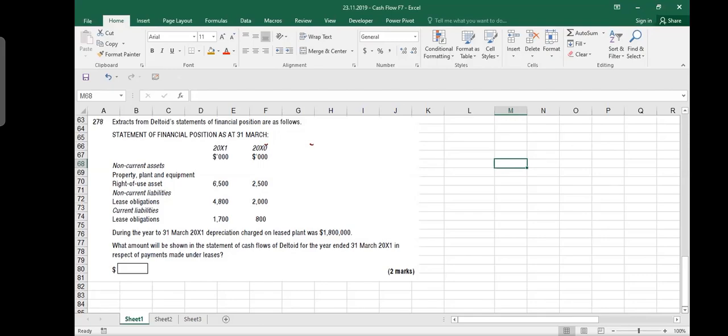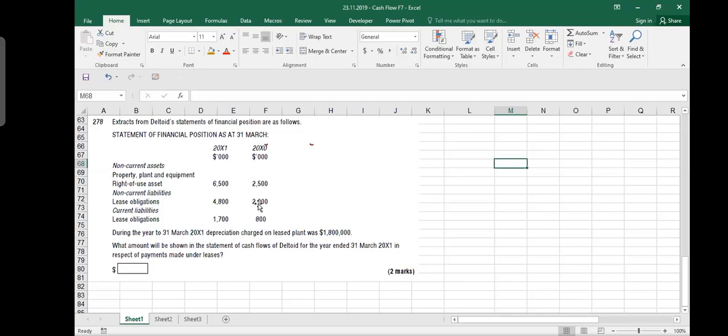Payments made under leases you have to calculate. So non-current assets, property, plant, equipment, right of use 2.5, 6.5. Non-current liabilities, lease obligations 2, 4.8. Current liability lease obligation is also increasing. During the year to 31st March, depreciation charge on lease equipment is 1.8 million. What amount will be shown in the cash flows in respect of payments made under leases? Payment made under leases.